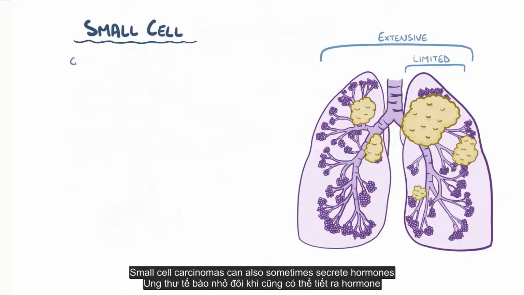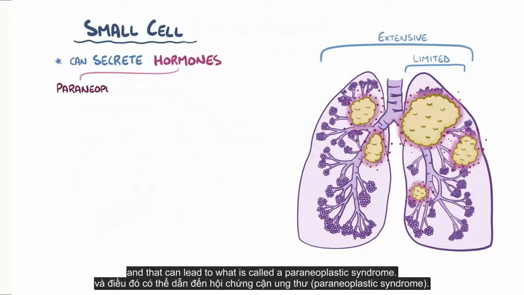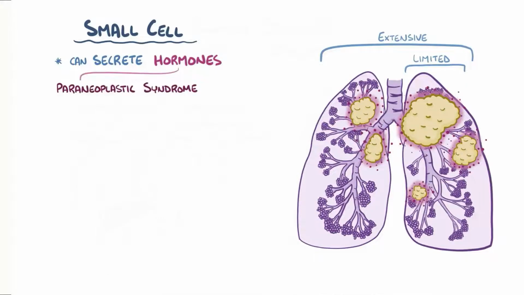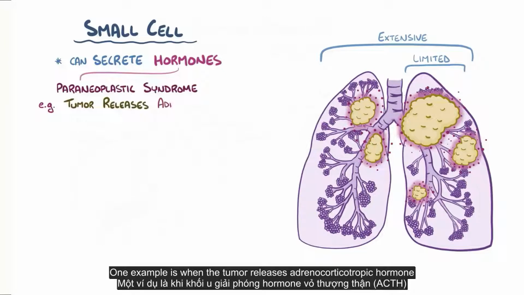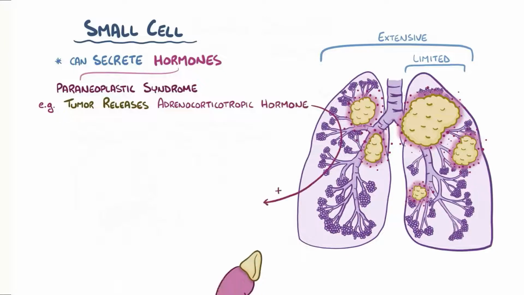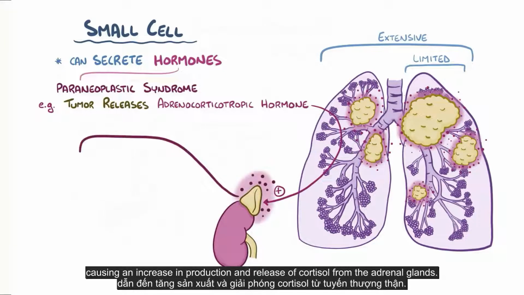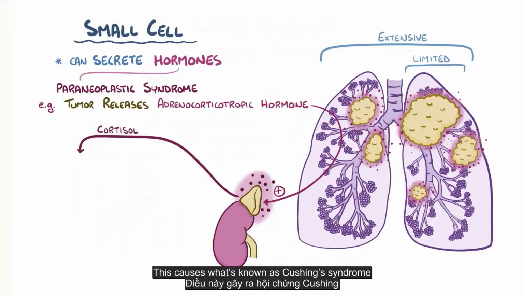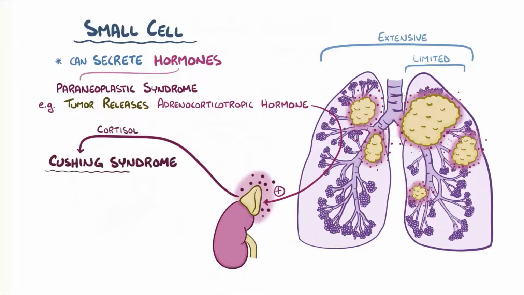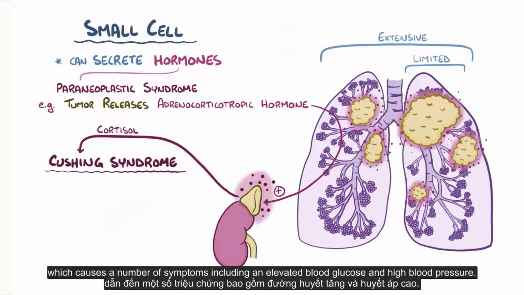Small cell carcinomas can also sometimes secrete hormones, and that can lead to what's called a paraneoplastic syndrome. One example is when the tumor releases adrenocorticotropic hormone, causing an increase in production and release of cortisol from the adrenal glands. This causes what's known as Cushing's syndrome, which causes a number of other symptoms, including an elevated blood glucose and high blood pressure.